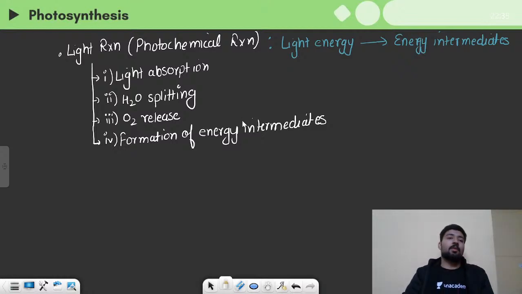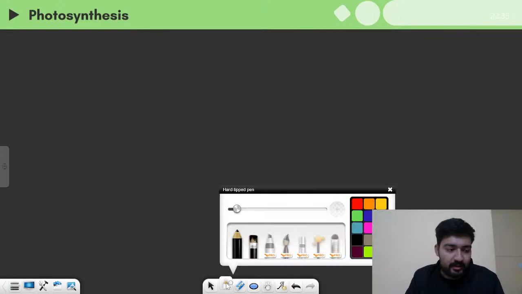So first, let's talk about light absorption. See, the absorption of light is done by the pigments, but it is not like one pigment is capturing energy and making the molecules. No, something very organized occurs in the photosystems, right? So what are the photosystems? So let us talk about all these things one by one.